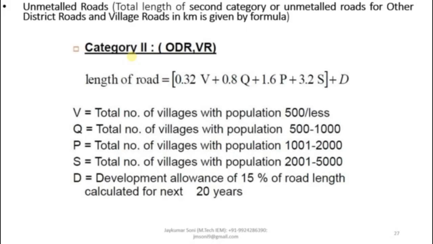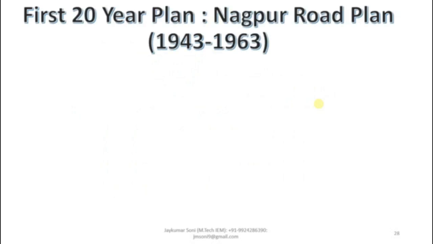The other is about the second category of road, which will give you the combined value of ODR and VR. The equation for the second category of road is 0.32 V plus 0.8 Q plus 1.6 P plus 3.2 S plus D. Make sure that here R is not given, so you will not consider the value of R. So this was a brief revision of the formula for this example. If you want to know how to remember these equations, then you have to revise the previous lecture. Let us learn the examples based on the first 20-year plan, the Nagpur Road Plan.